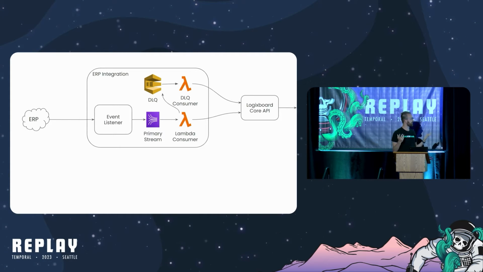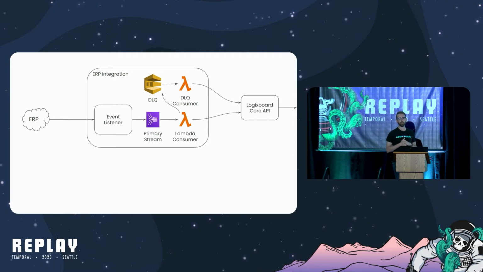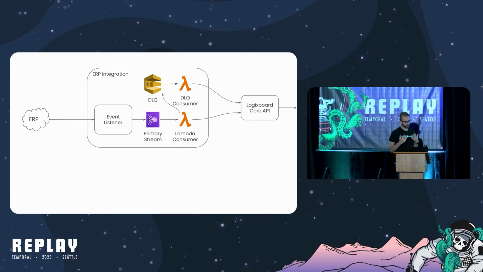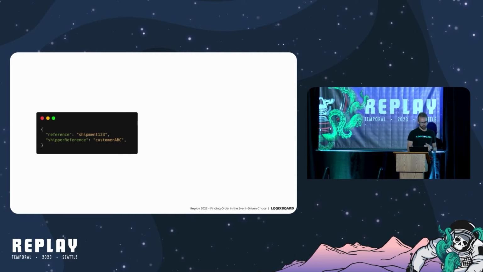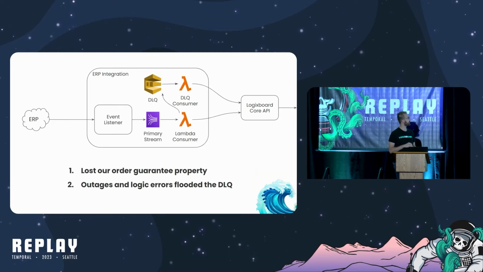Had a really great property that data edge cases we were encountering in 1 or 2 shipments out of the many thousands that we're processing would not halt data processing for all shipments, but there were some downsides as well. So one of them was that order guarantee property that I talked about. We lost that in this system.